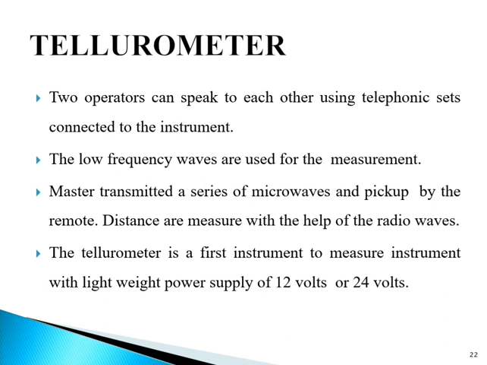The two operators can speak to each other using telephone sets connected to the instruments. Radio waves are emitted by the master instrument at a frequency of 3000 MCPS from a klystron, and have superimposed on them a crystal control frequency of 10 MCPS.